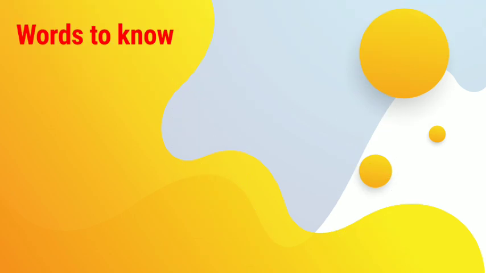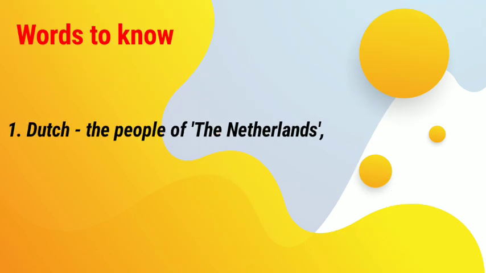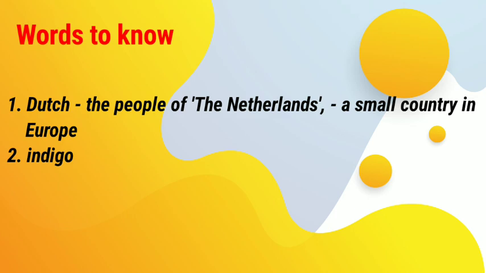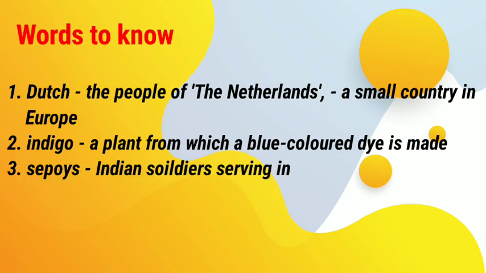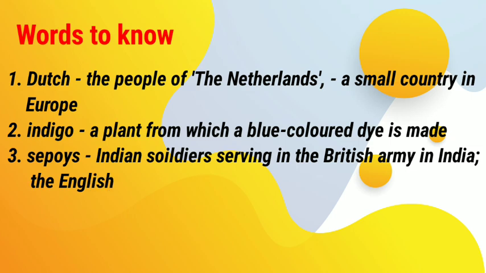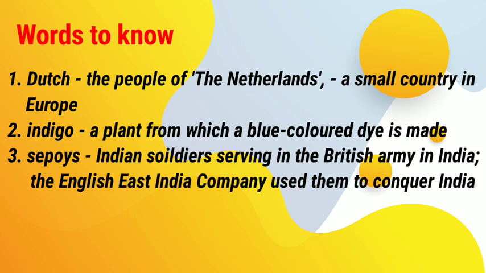Words to know. 1. Dutch: the people of the Netherlands, a small country in Europe. 2. Indigo: a plant from which a blue color dye is made. 3. Sepoys: Indian soldiers serving in the British Army in India. The British East India Company used them to conquer India.